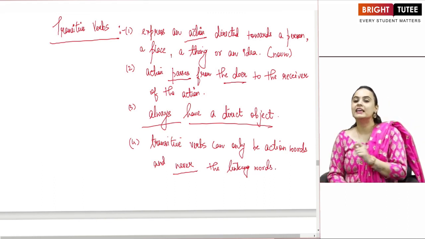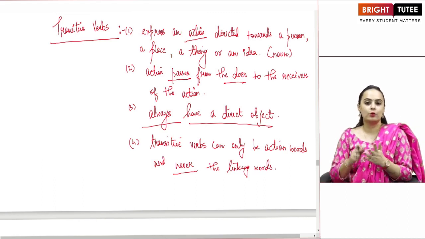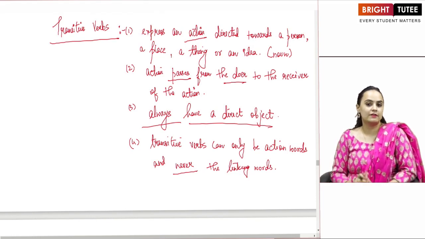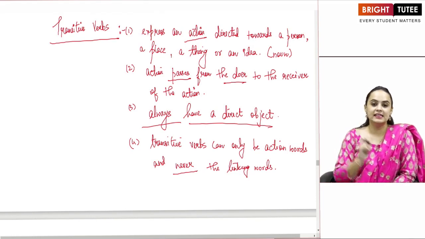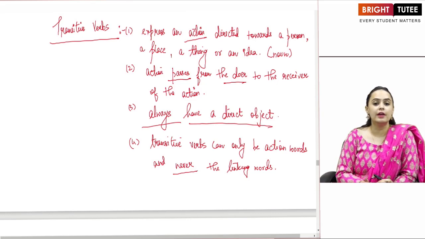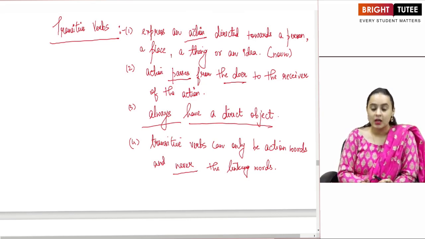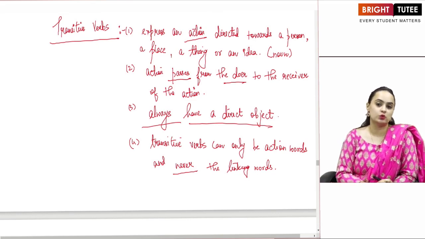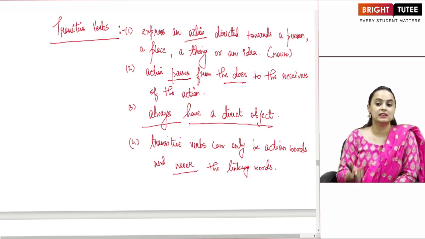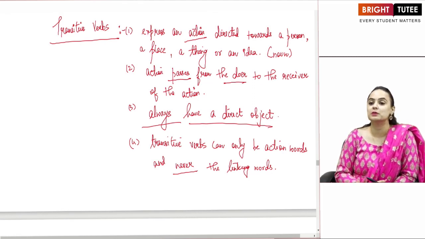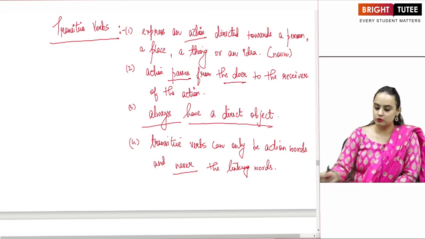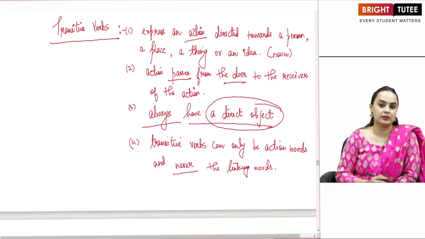The linking words is, am, are, was, were, do, does, have, has, had, these verbs are never ever considered to be transitive in nature. Only the proper action verb is considered transitive. And like I told you, they always have a direct object.